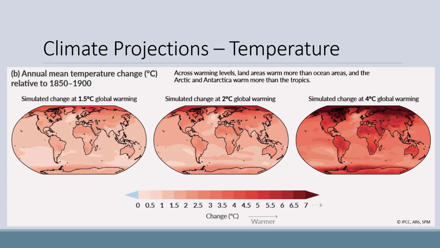But an average change, like the graphs on the previous slide, doesn't mean that the entire Earth will warm evenly. We kind of visited this earlier in the lecture as well. Here are some maps that show potential changes in temperature across the globe. The one on the far left is showing an average 1.5 degrees Celsius warming. The middle is showing an average 2 degrees Celsius change. And the one on the far right is showing an average 4 degrees Celsius warming.